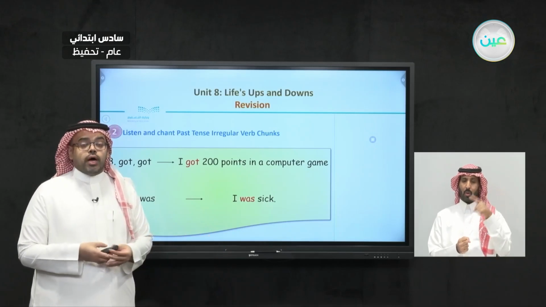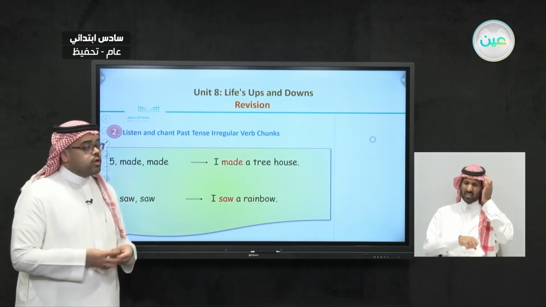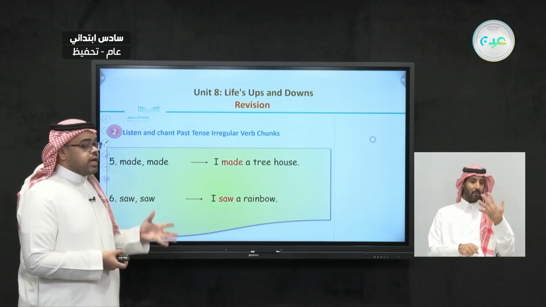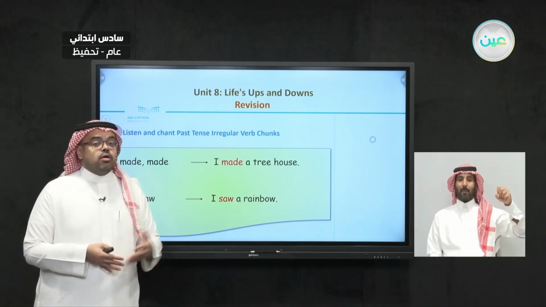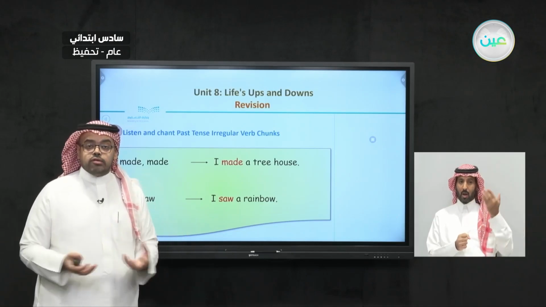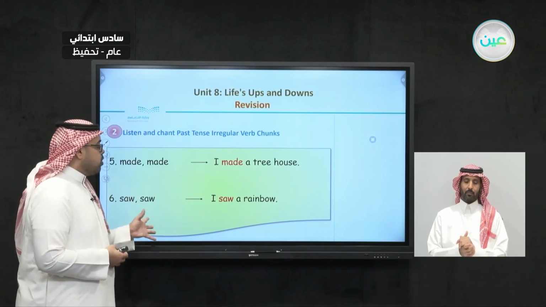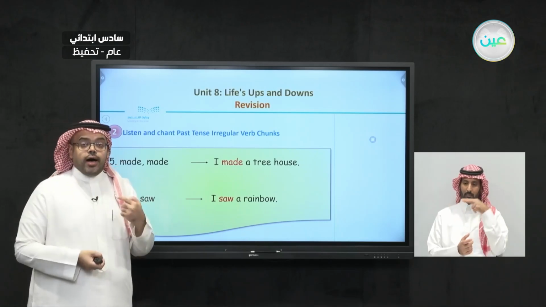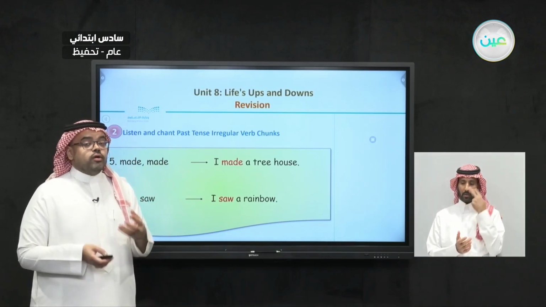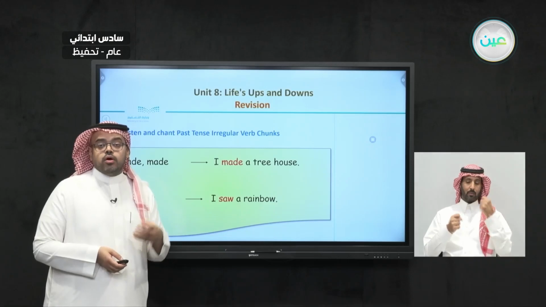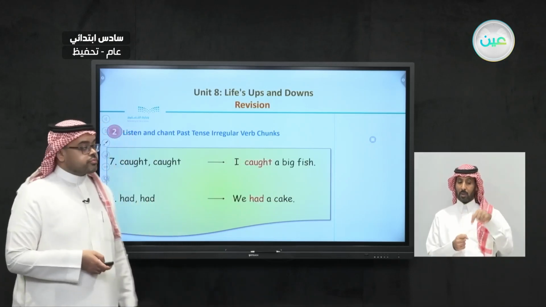When you talk about yourself, I was sick. Also, the verb number 5, made, is the past of the verb make. Made, when you're trying to make something. And also number 6 talks about saw. I saw a rainbow. So here saw is the past form of the verb see.